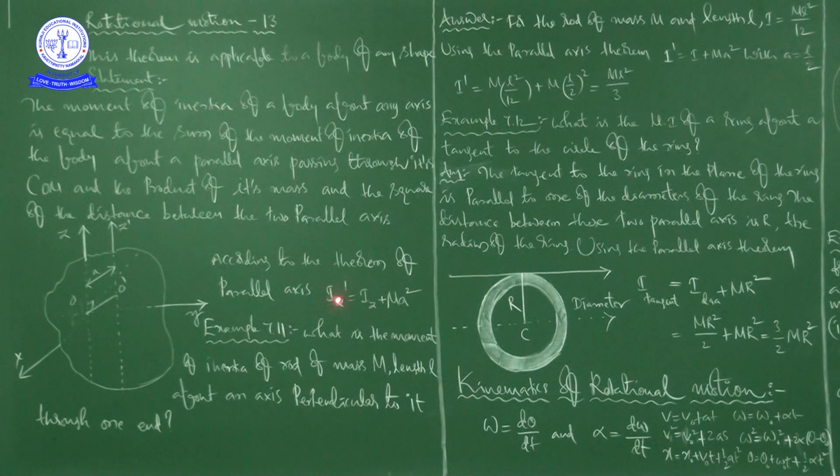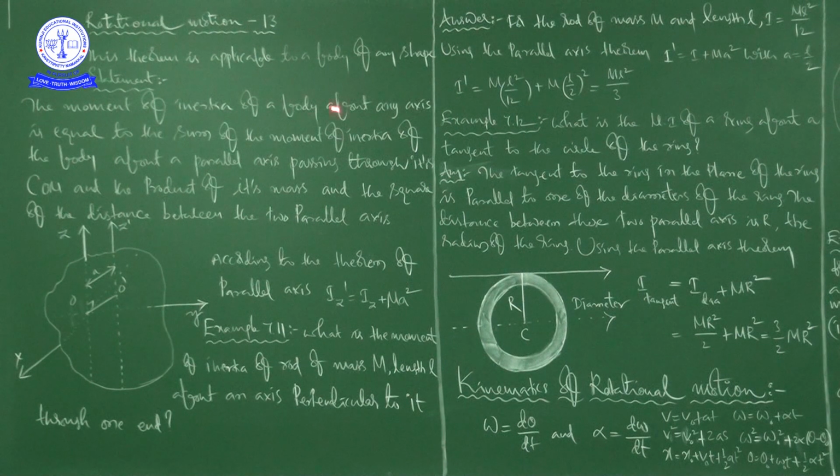So this is the mathematical form of the parallel axis theorem, and this is the written form of the statement. Both are the same. I will explain this mathematical equation. First, try to understand the information.